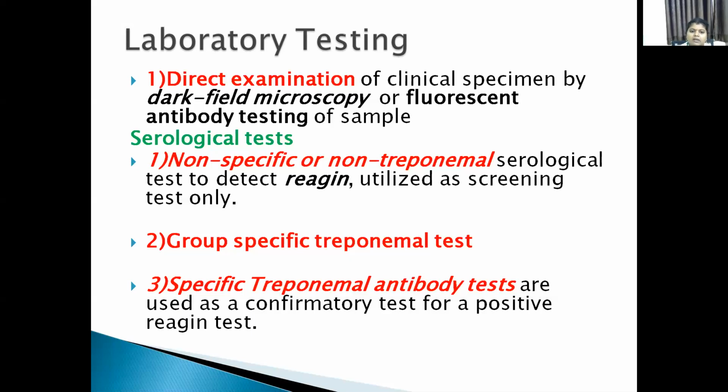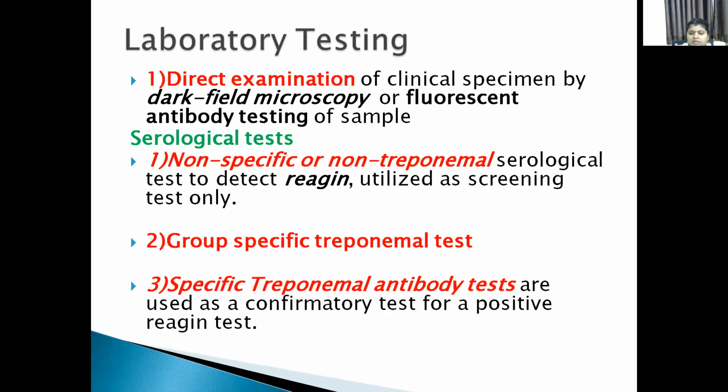Here, this dark field microscope is low sensitive because it requires almost 10 power 4 spirochetes per ml in an exudate. That's why sometimes the exudate may contain that much or may not. So dark field microscopy is a little bit low sensitive.